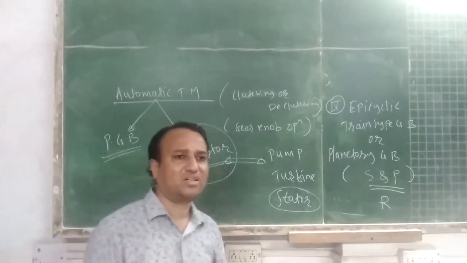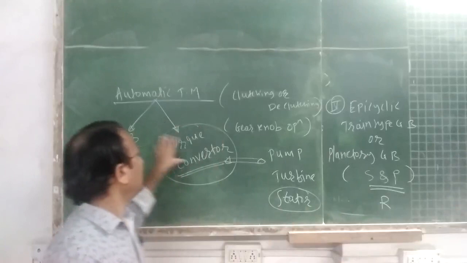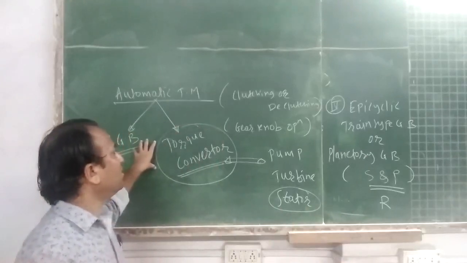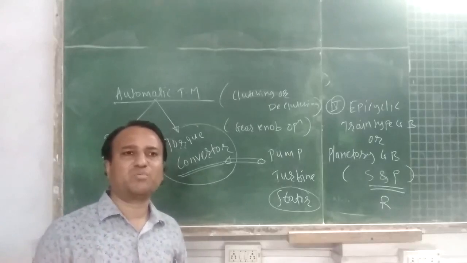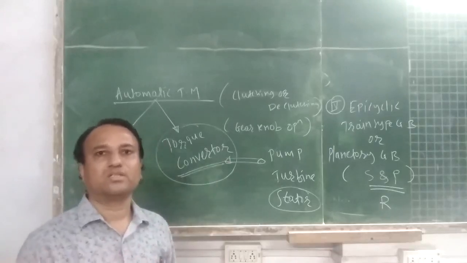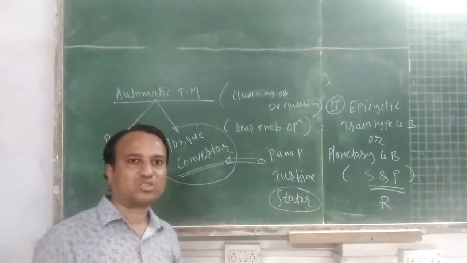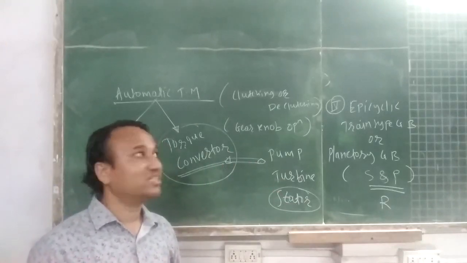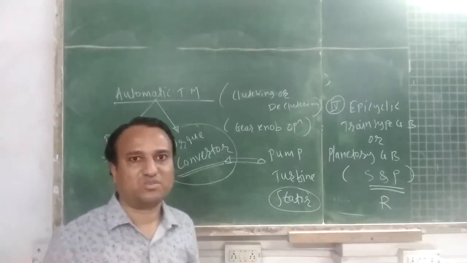Similarly, if you understand the sliding mesh gearbox, you can apply the analogy of the sliding mesh gearbox to constant mesh, then synchro mesh, then planetary gearbox. So this is about the various types of gearbox. Thank you.